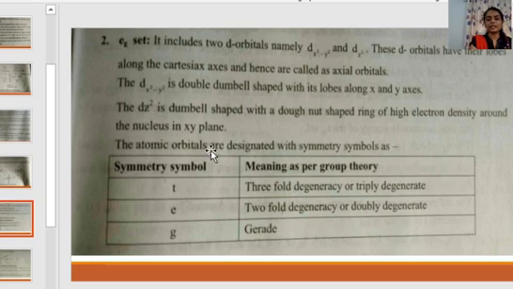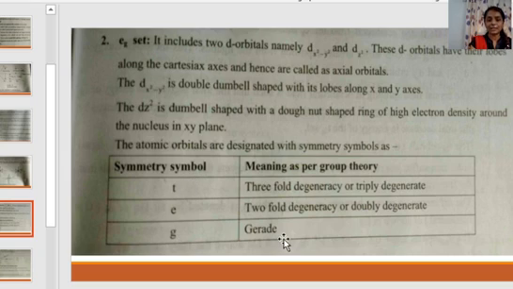The atomic orbitals are designated with symmetry symbols. What does a symmetry symbol mean as per group theory? The T symbol means that there is a threefold degeneracy, or the orbital set is triply degenerate. That is, there are 3 orbitals which are equivalent in energy. The E symbol means twofold degeneracy, or doubly degenerate. That is, two orbitals having equivalent energy.